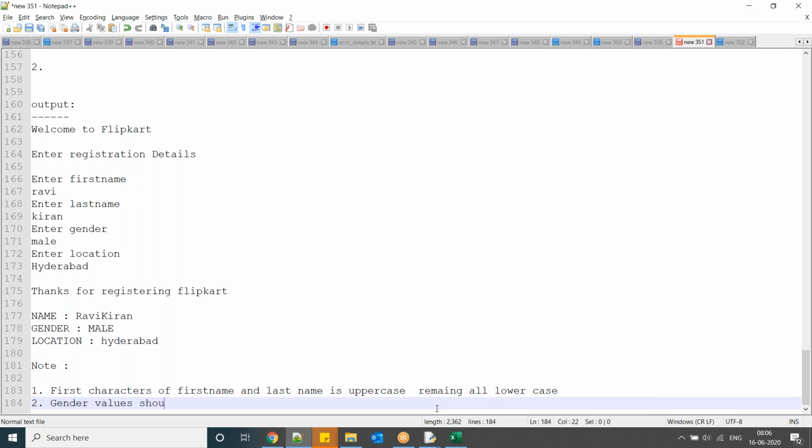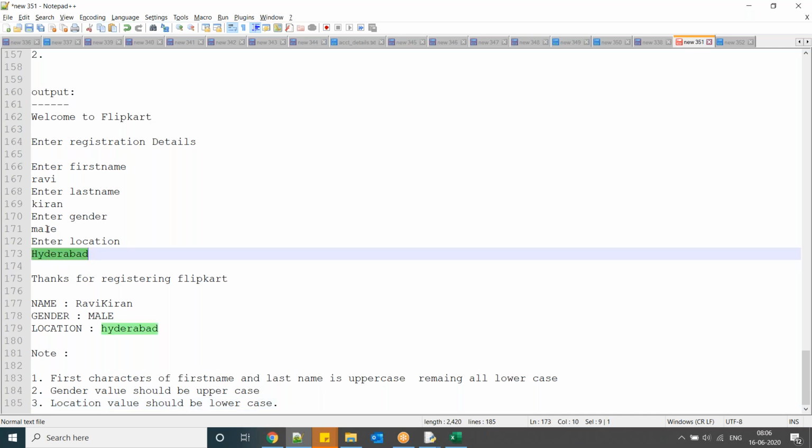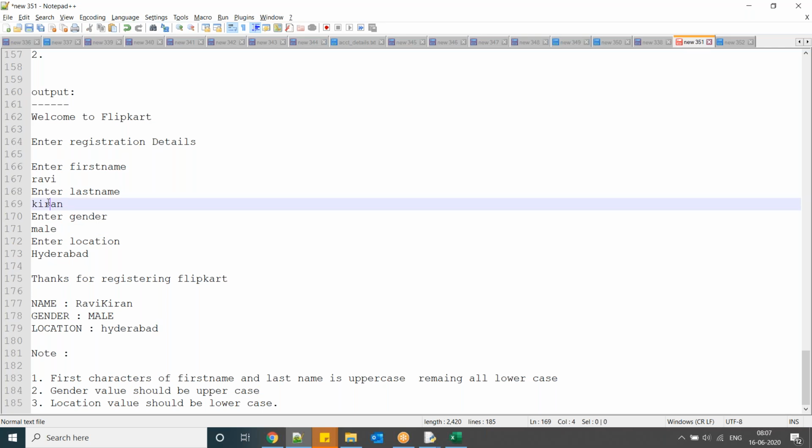Gender value should be uppercase. Location value should be lowercase. So here whatever the value you entered, I want lowercase only, complete lowercase only. Here whatever the value you entered, okay, I want completely into uppercase only. So here I entered first name and last name. So here in the output, first character of first name, first character of last name is capital letters, remaining all small letters. Okay, so these are the instructions.